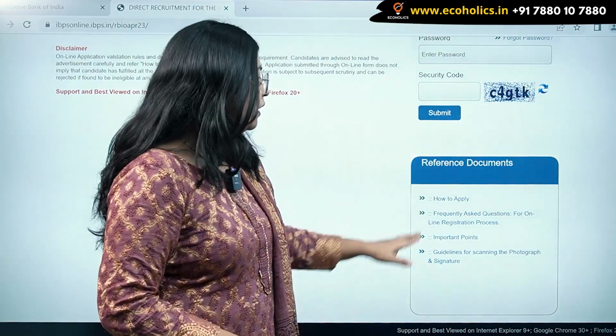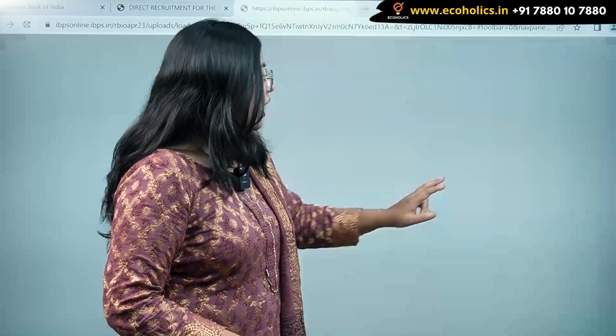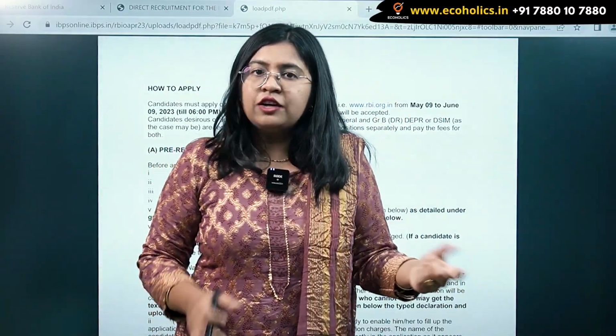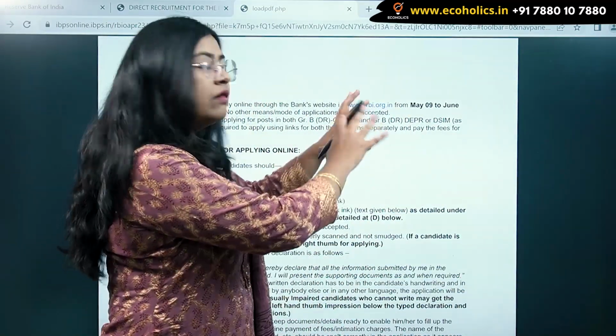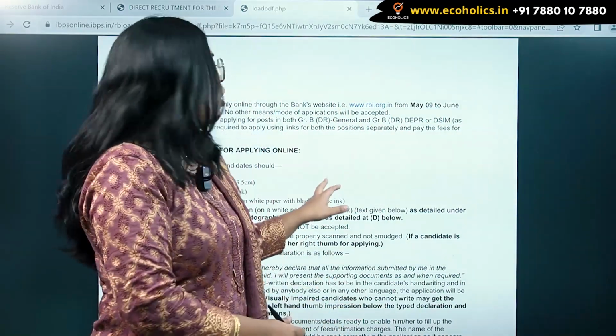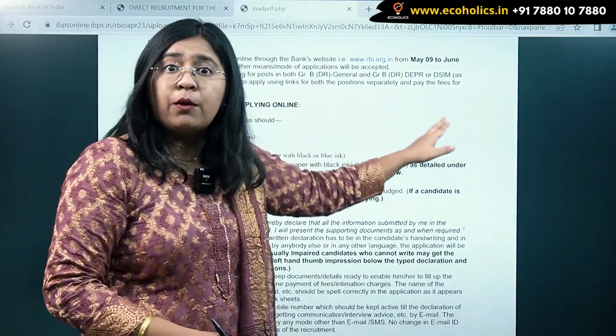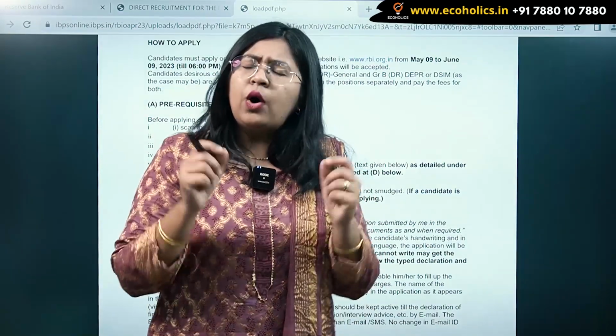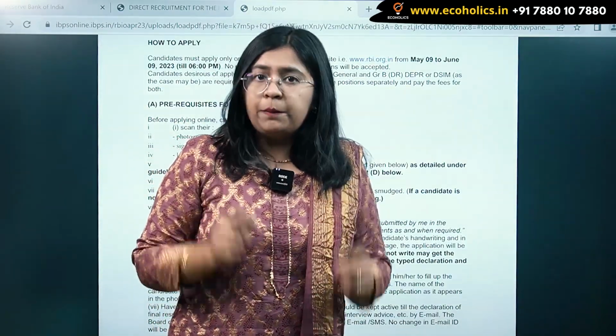So for example, अगर मैंने देखा how to apply, so this page will automatically redirect to the page where the notification will be given on how to apply, what are the important dates, what is required by a candidate. ये सारी बहुत important चीजें होती हैं जो आपको पढ़नी चाहिए.